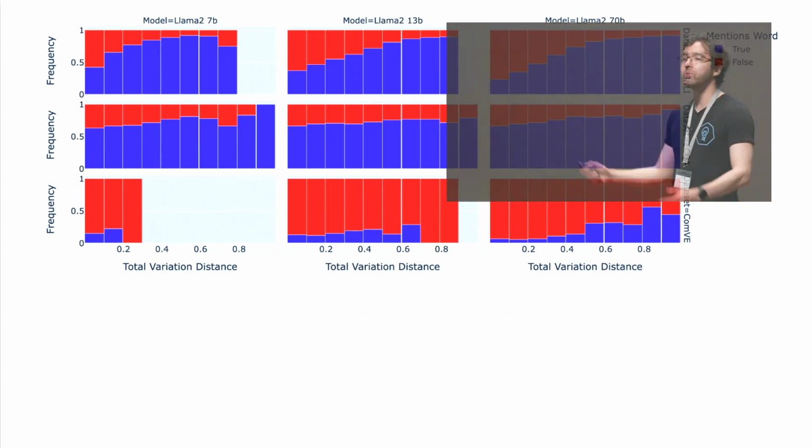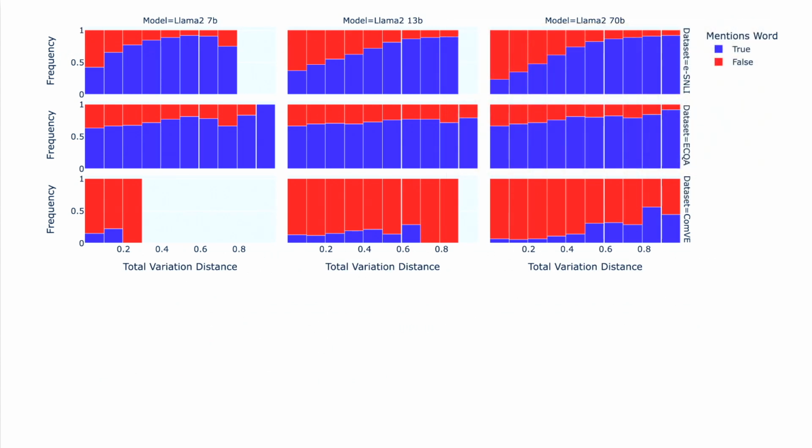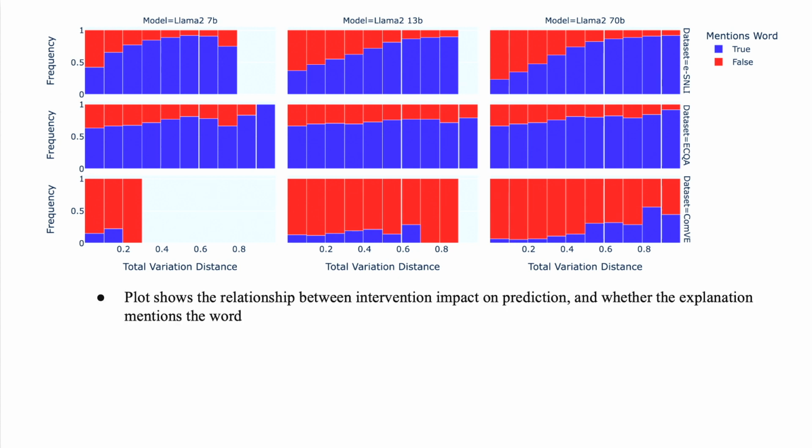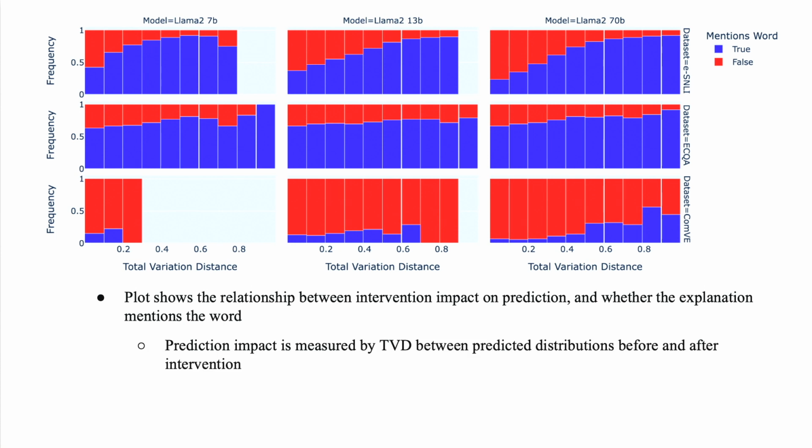And here's a plot that shows some of these effects qualitatively. This is showing the relationship between the intervention impact on prediction and whether the explanation mentions the word. The x-axis here is the impactfulness of the prediction, which we measure by total variation distance, a measure of the distance between probability distributions before and after the intervention.